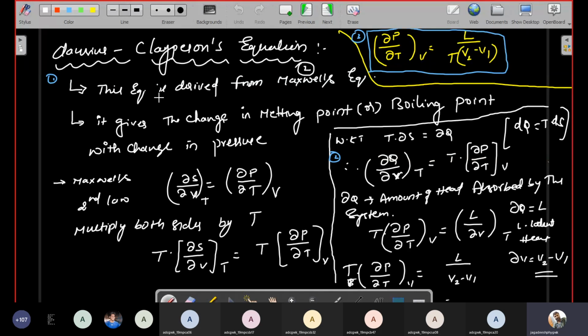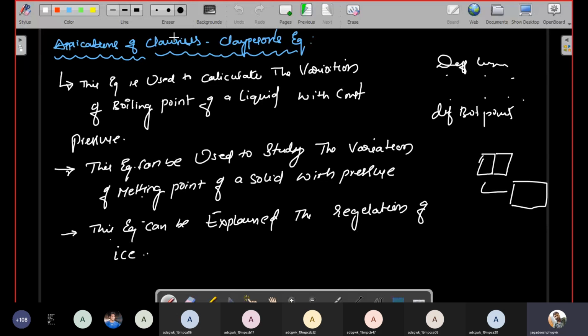equal to L by T times (V2 minus V1). Here L is nothing but latent heat, T is temperature, and V2 minus V1 is the difference of volumes. Okay, after that I write some of the applications studied under the Clausius-Clapeyron equation. The equation is very useful to calculate the variation of boiling points of a liquid with constant pressure. At the same time, it can be used to study the variation of melting points of a solid with constant pressure. At the same time, this equation can explain the regelation.